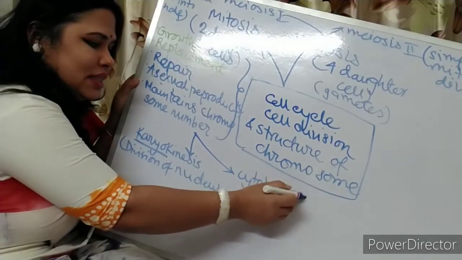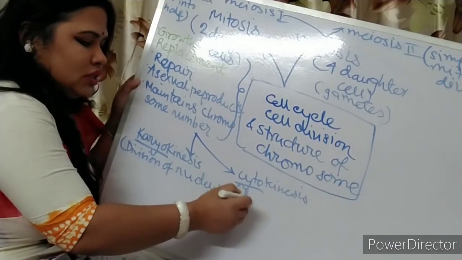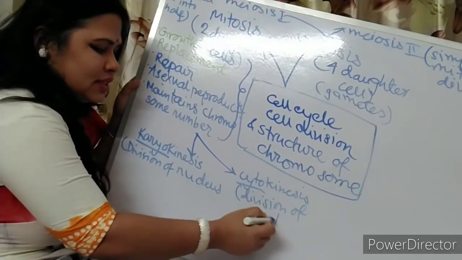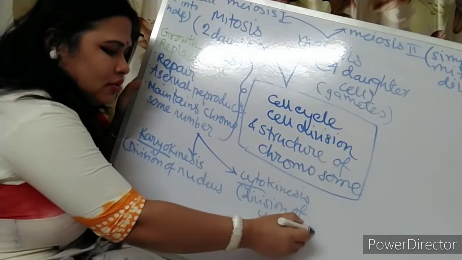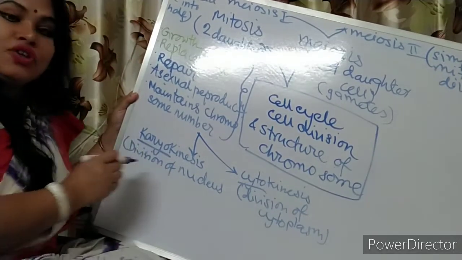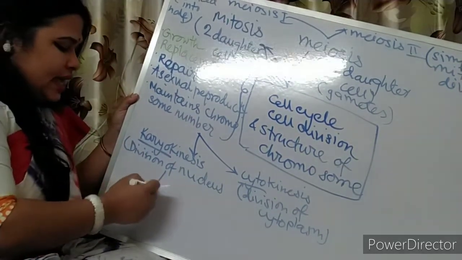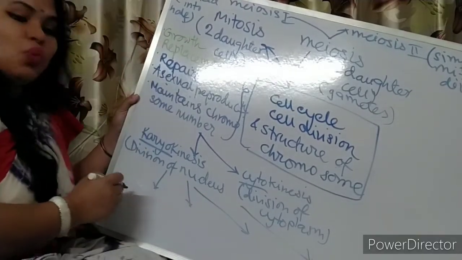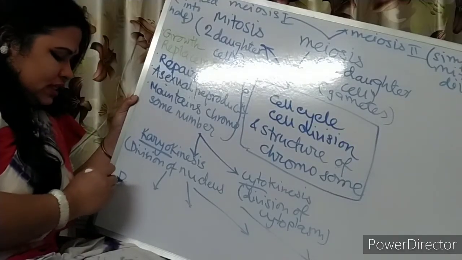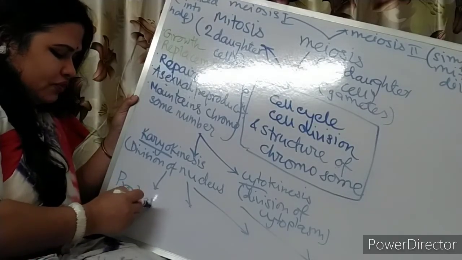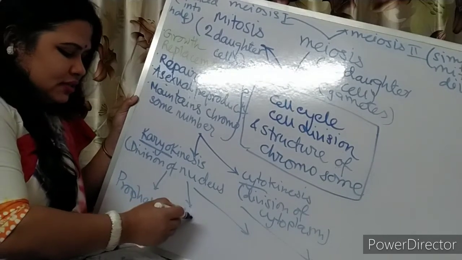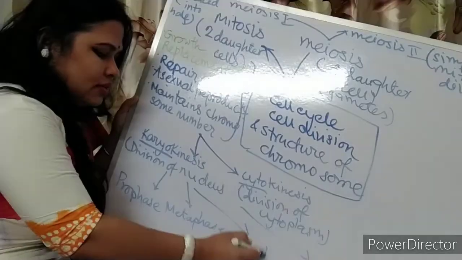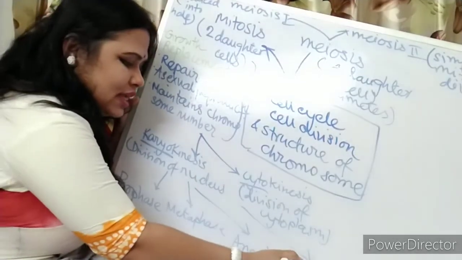As the name suggests, cyto means cytoplasm, so division of cytoplasm means cytokinesis. Now this karyokinesis, meaning nuclear division, is again divided into 4 phases. What are those 4 phases? One is prophase, then metaphase, then anaphase, and then telophase.